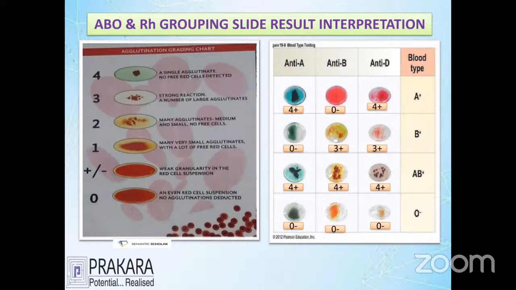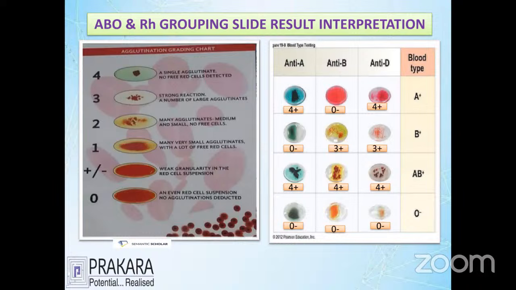If it is 0, there is no agglutination. And what do we call plus or minus? It means the antigen is present in a minor quantity, simply called a weak antigen. If a person has a weak antigen, the report may be plus or minus. Look at the right side.